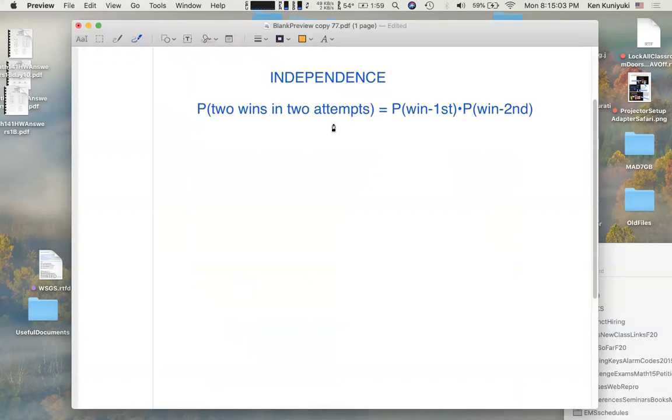Now, if the machine's fixed or rigged, then we don't have independence, right? But assuming independence, the probability would be the probability of a big win on the first pull times the probability of a big win on the second pull. Now, if Ace is right, and let's say the probability of a win on a pull is 1 in 1 million, 1/1 millionth. So the probability is 1/1 millionth times 1/1 millionth, or 1/1 millionth squared, right? 1/1 millionth squared, which is 1 in 1 trillion. So the probability of getting 2 big wins in 2 attempts would be 1 in 1 trillion.